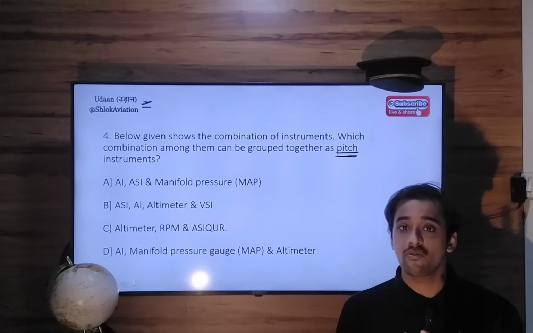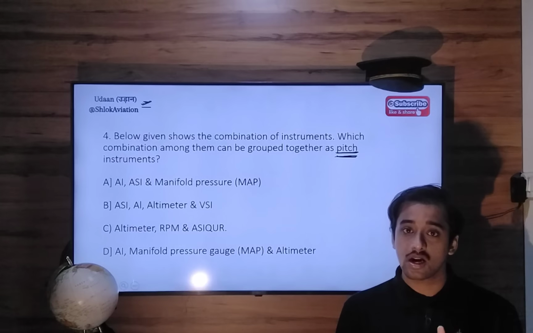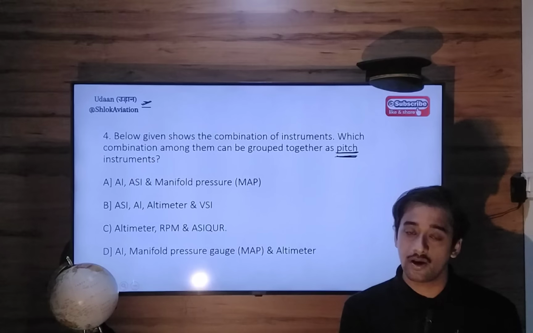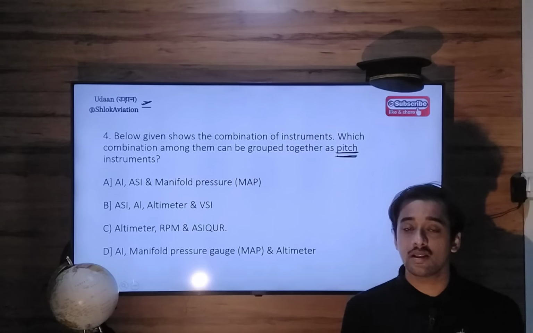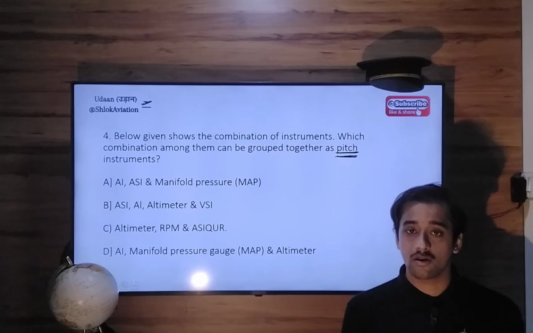Now, when you're flying VFR, you can look outside the windows of the aircraft and adjust the nose of your aircraft with the outside horizon. But when you're flying in IMC conditions, or bad weather conditions, there will be no way to look outside and fly with respect to outside points, the outside horizon, or the outside view.